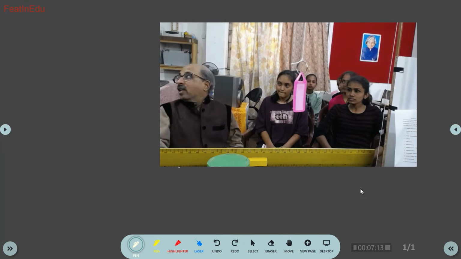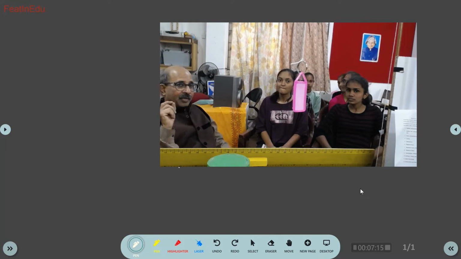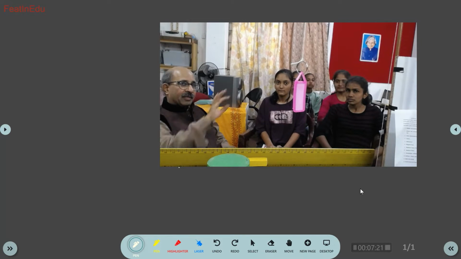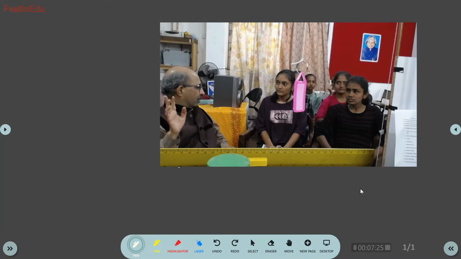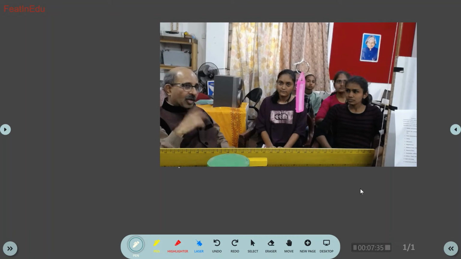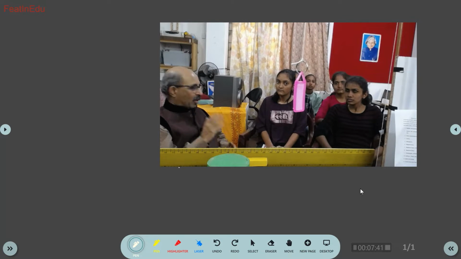Friends, I think you are seeing an object there, pink color, that is a point object. Now, you can see the space. Space means collection of all points. So, everywhere there are points. That object is occupying one of the points. Now, if I ask you, what is the position of that point? You have to explain.